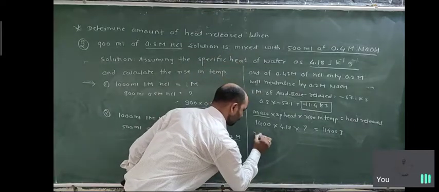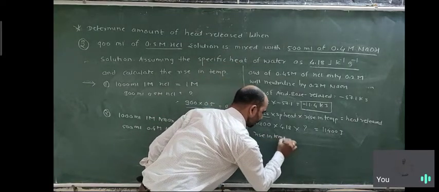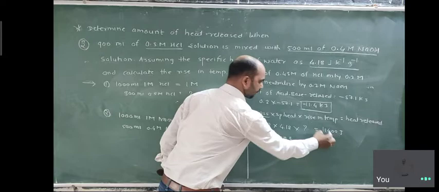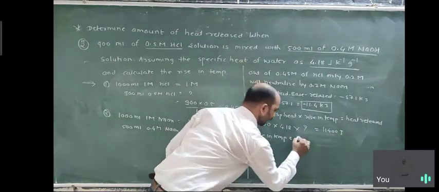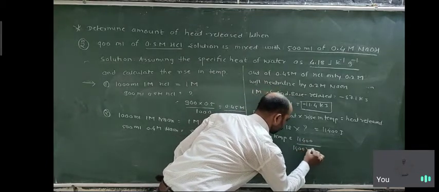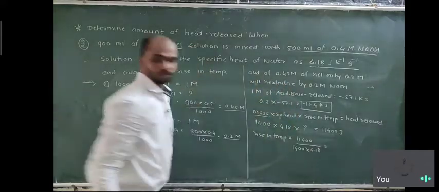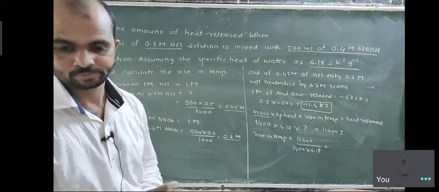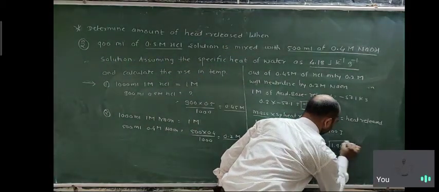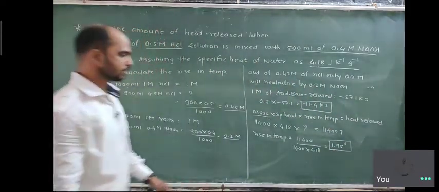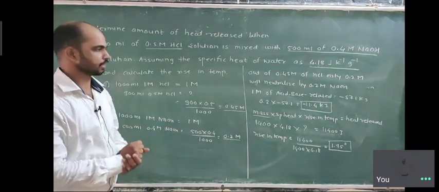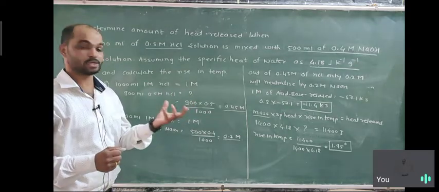So rise in temperature is equal to 11,400 upon 1400 into 4.18, so the answer will be 1.95 degrees. 1.95 degrees is the temperature, meaning when these react together, 1.95 degrees Celsius is the temperature rise compared to the initial condition.